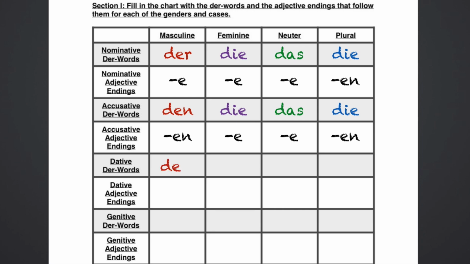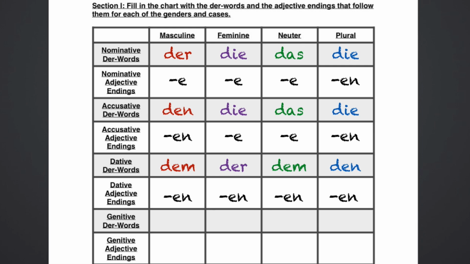After that, in the dative case, we have dem, der, dem, and den, and this is where it gets a little bit easier, and that is that all adjective endings in the dative case after der words are all en, every single one of them. So you can have sentences like, Ich gebe dem schnellen Mann ein Geschenk. I give the fast man a gift. Ich gebe der schönen Frau ein Geschenk. I give the beautiful woman a gift.